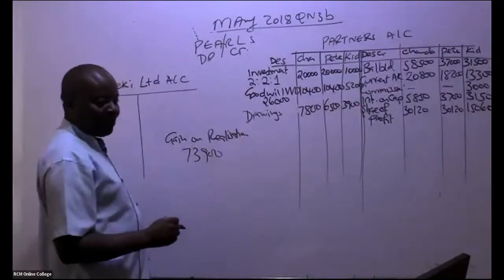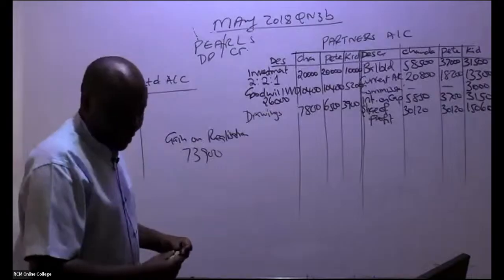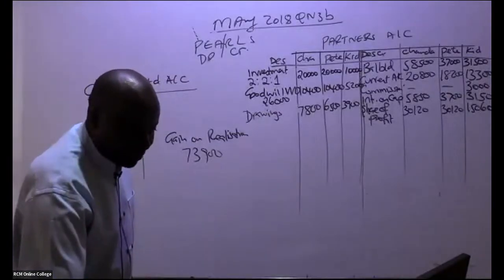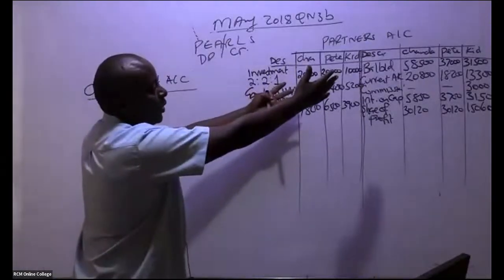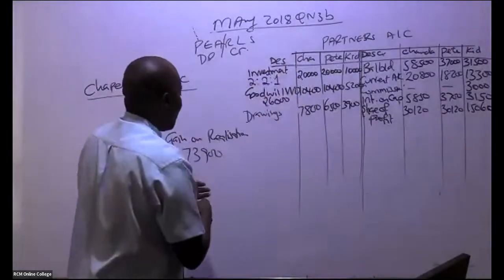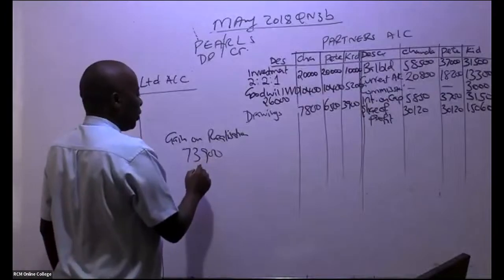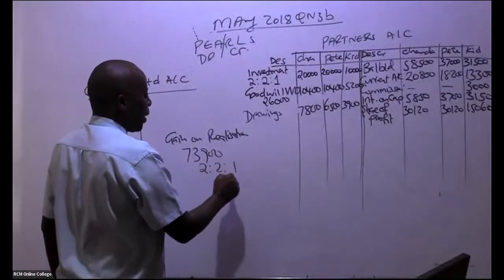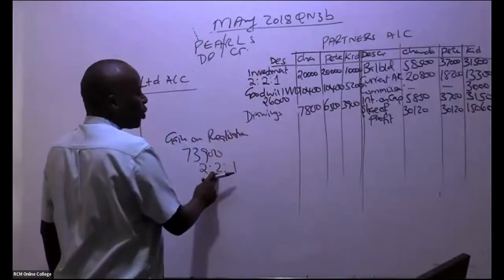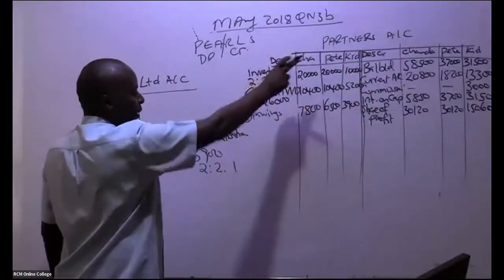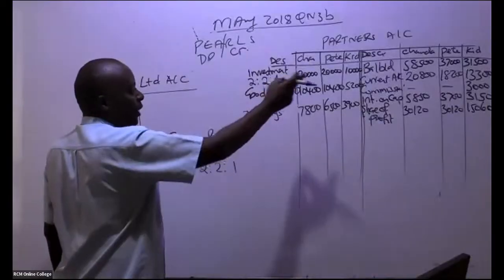Please share it out to the partners, it's their gain, their money, using the ratio 2:2:1. So 2/5 for Chanda, 2/5 for Pete, 1/5 for Kidole.